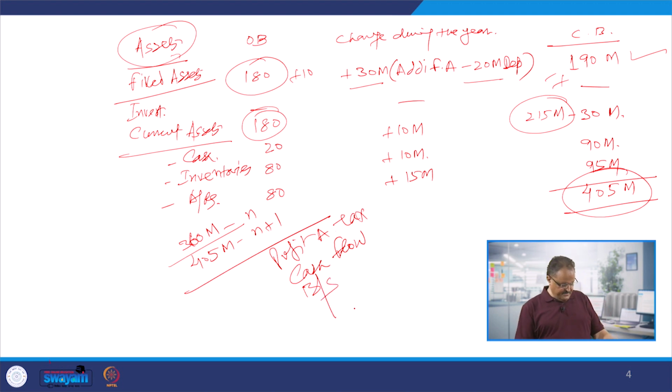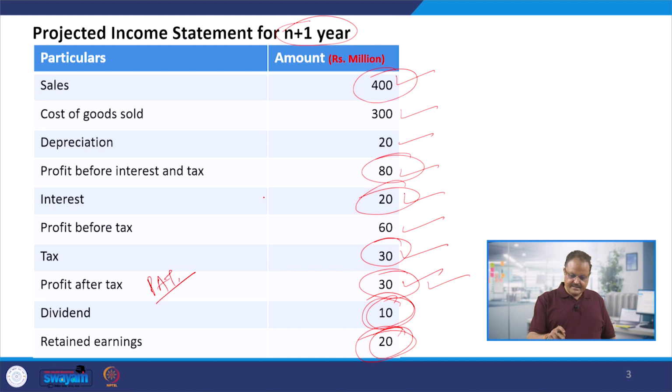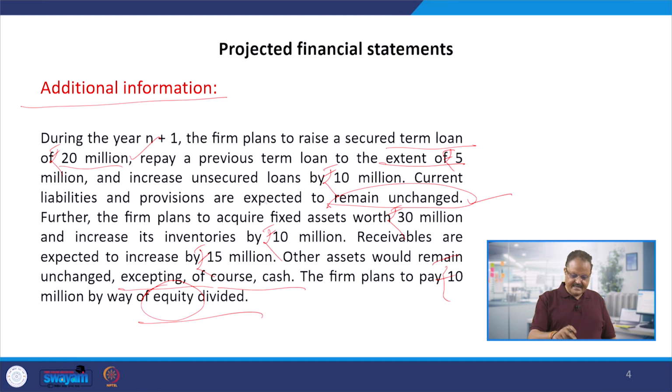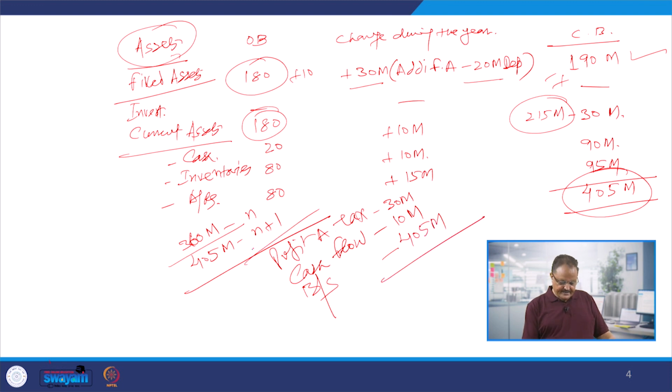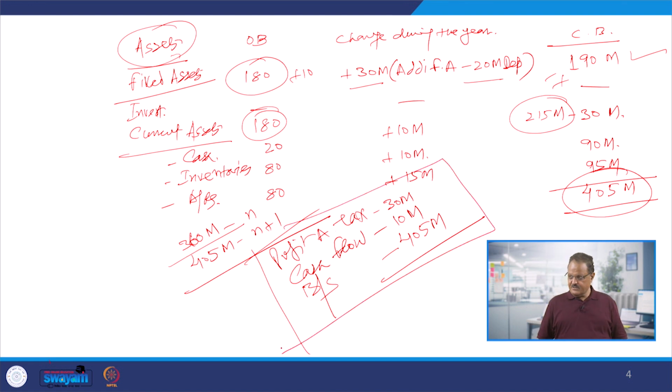So profit after tax, how much was the profit after tax? We'll see here that the profit after tax is 30 million. Then you talk about the cash flow, it has generated the 10 millions of the positive cash flow, which is a surplus. And if you see the balance sheet, it has become of the size of the 405 million. So it means all the three indicators, if you talk about this firm in the first year, that is N+1 year, first important thing is that the firm is earning profits.